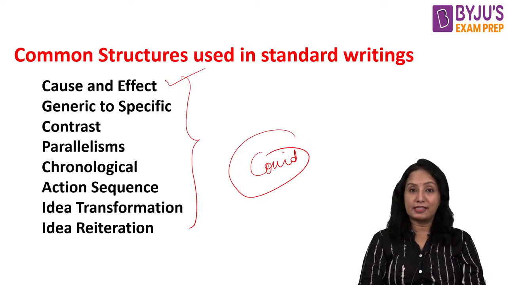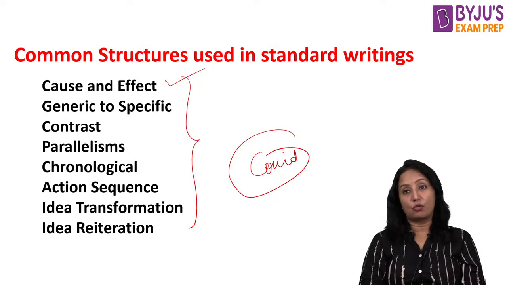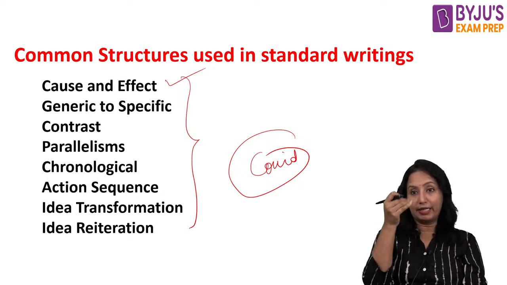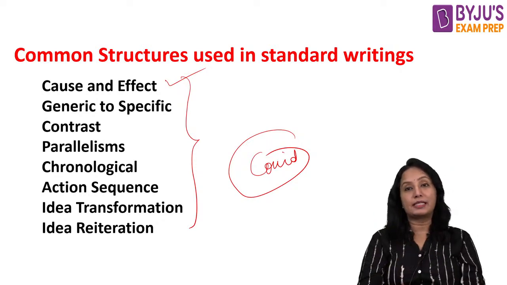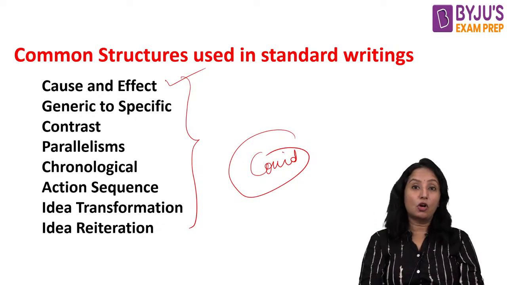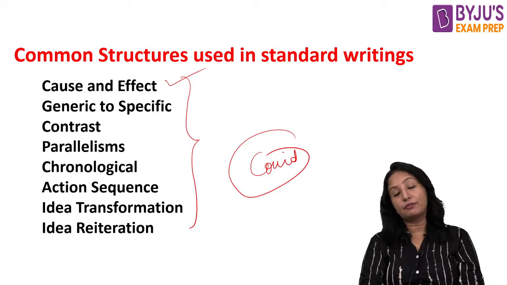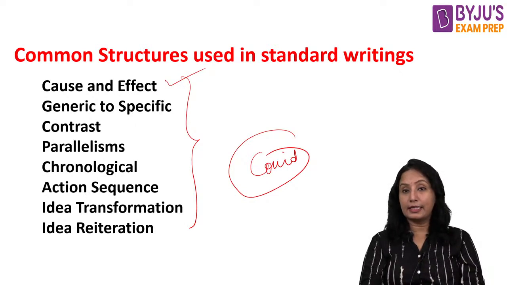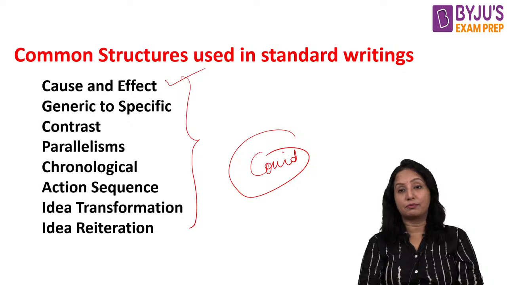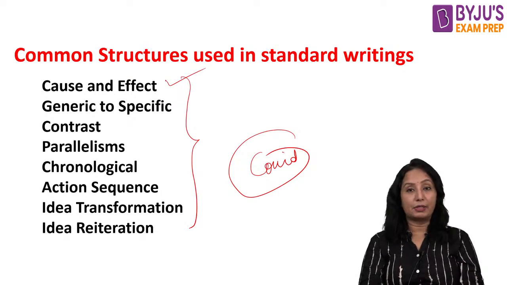And then in the very same paragraph, I will also be presenting what the effects of COVID were. So our main idea is COVID, and what were the causes and what were the effects, both things I am presenting here. This could be the cause and effect here. Otherwise also we may have other causes and effects: what causes certain events and how does that affect things. That could be described in the paragraph.